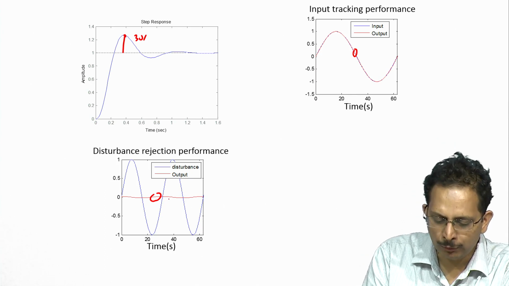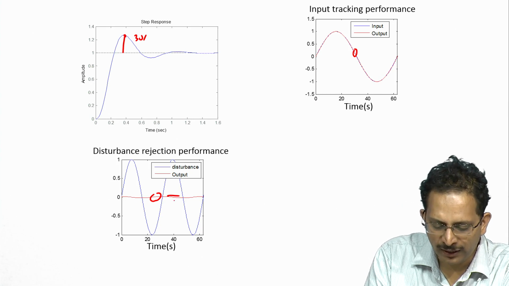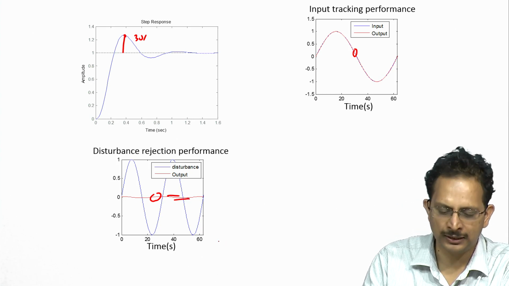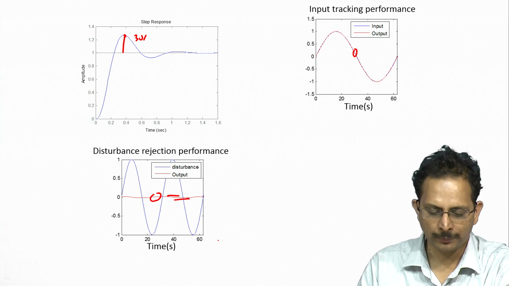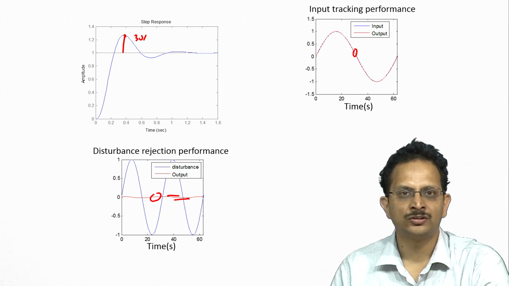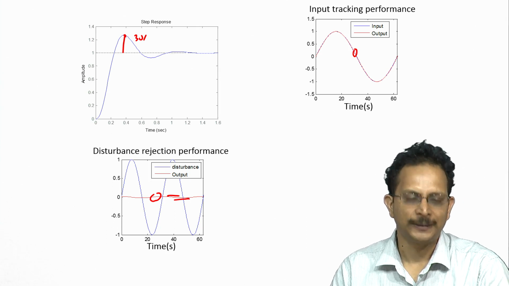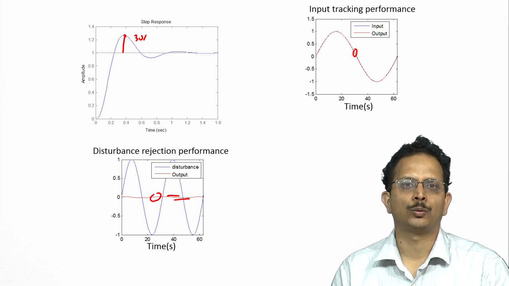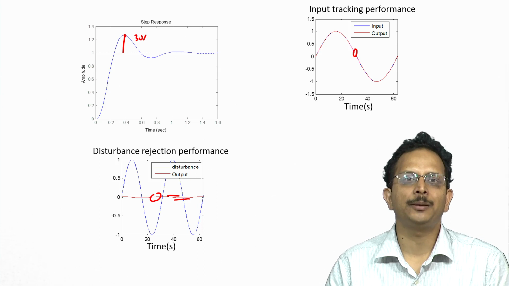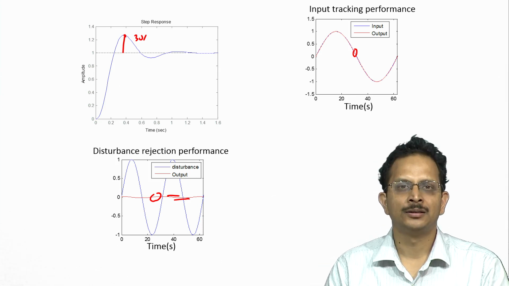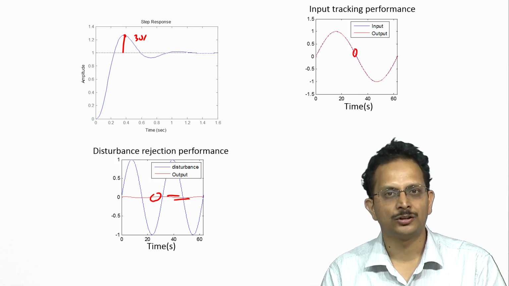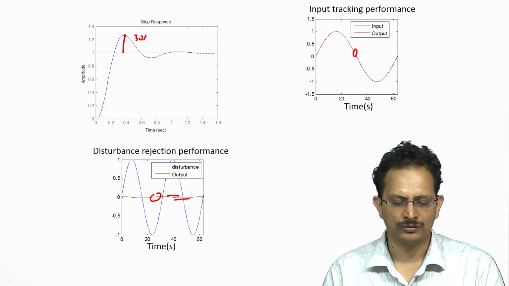Once again, if one were to zoom in and find the peak to peak value of the response on account of this disturbance, one would find that this response has been suppressed by a factor of 50, exactly as was desired, or in other words there is 98% attenuation of the output disturbance signal at the output of the plant.